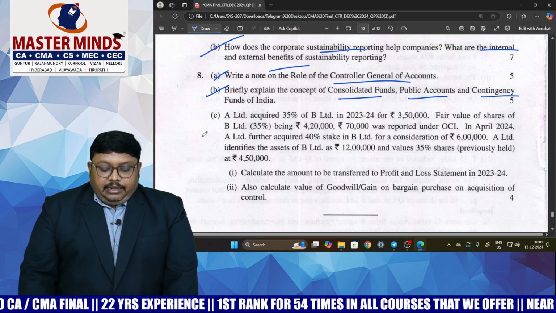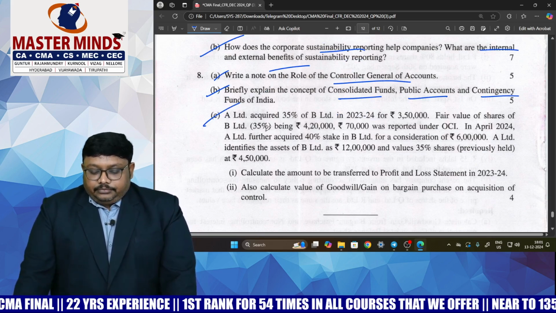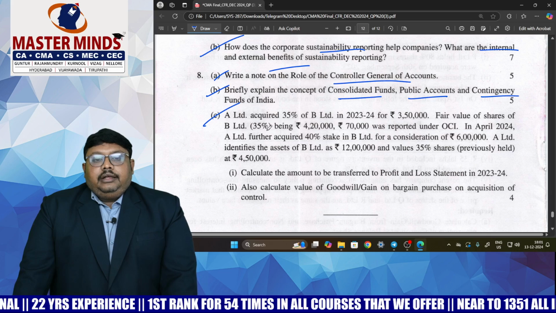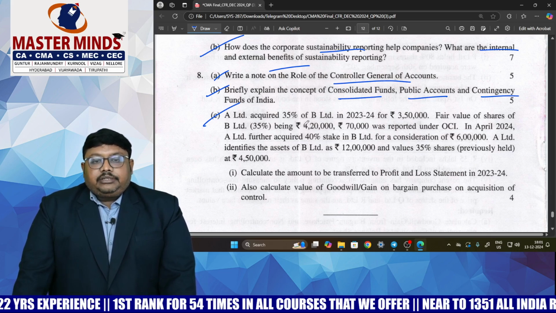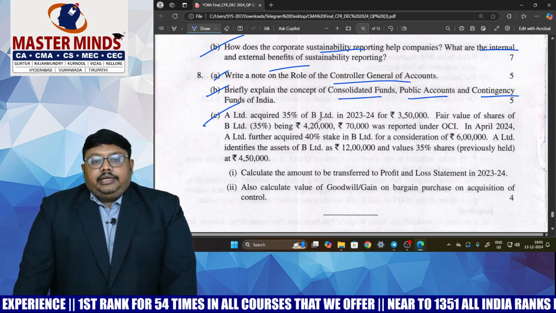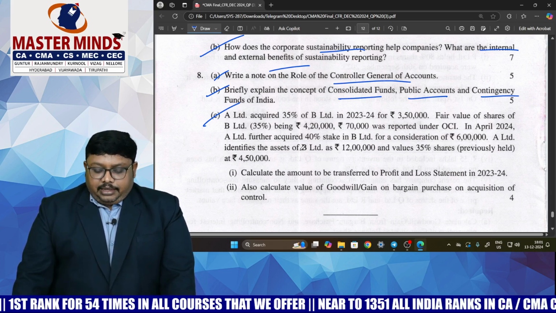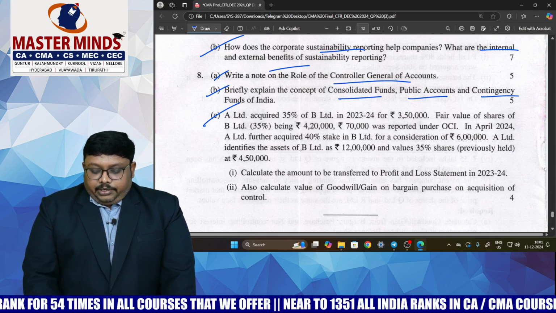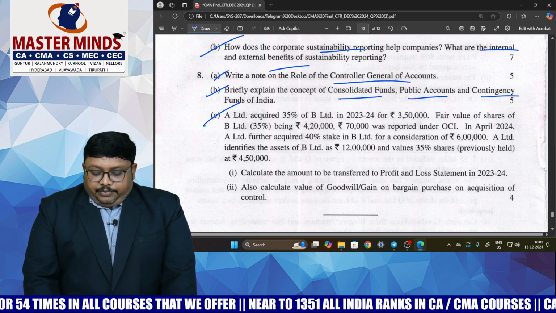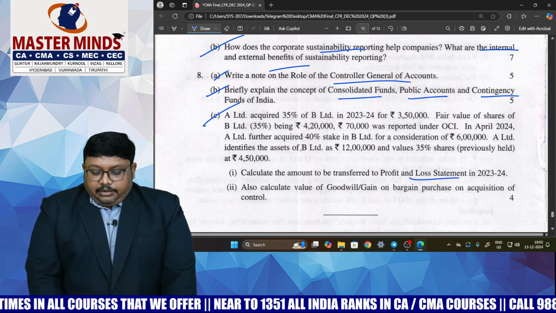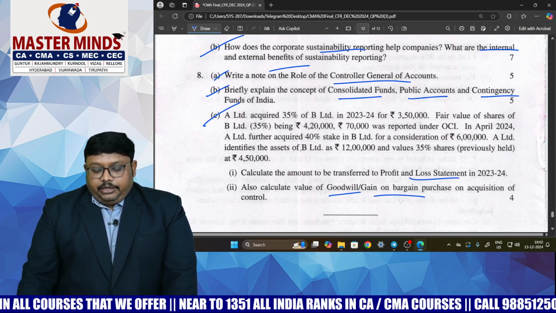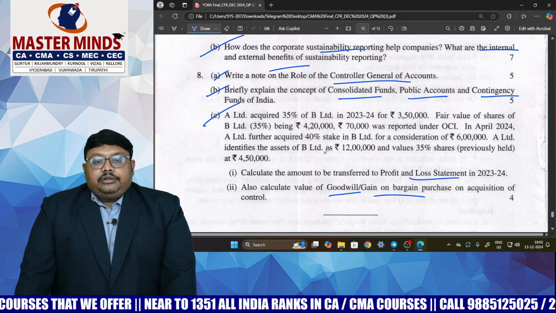Next, the last question they have given is business combination achieved in stages. Here also only the values have been changed, and they have given a direct question from the textbook. We need to find out the amount to be transferred to the profit and loss account, and we need to find out the goodwill or gain on bargain purchase on acquisition of control.